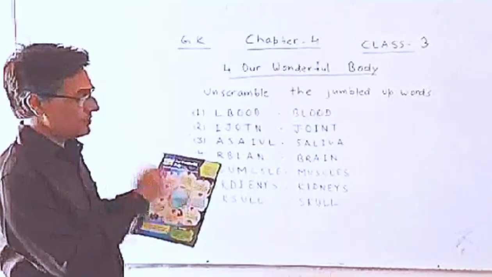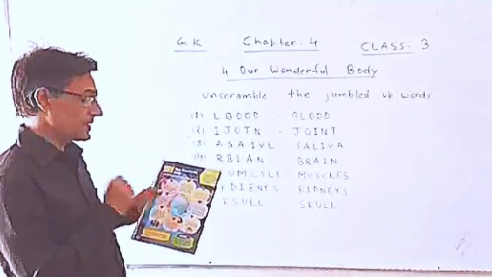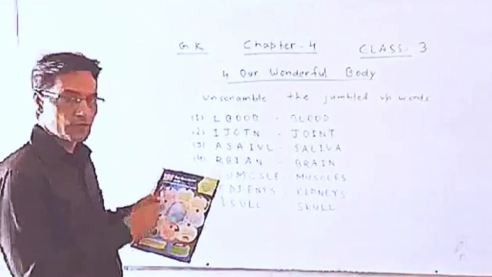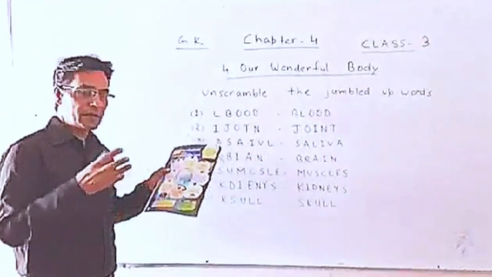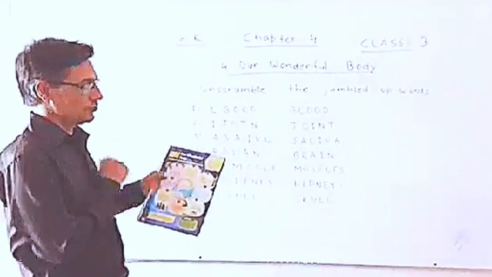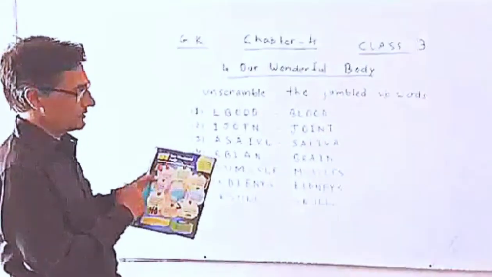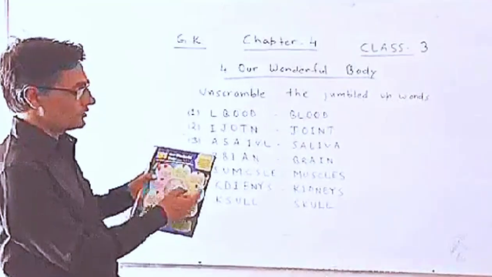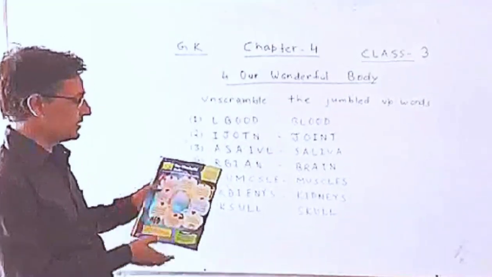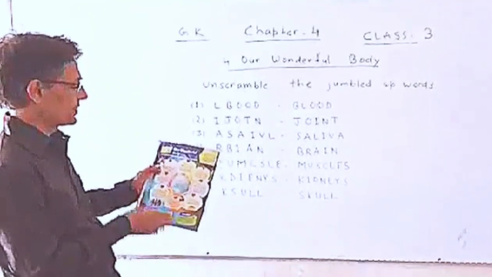Second is the place of the human body where two bones meet. You should guess here what that place is called where two bones meet. Then joint. Joint is the place where two bones meet. That place is called joint. So you should write here joint.